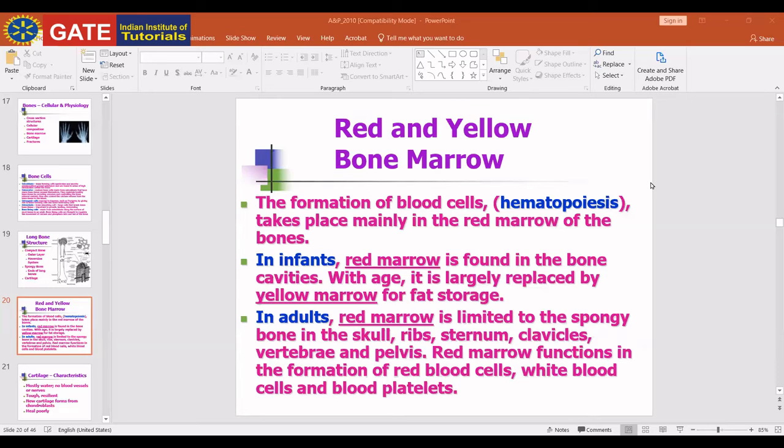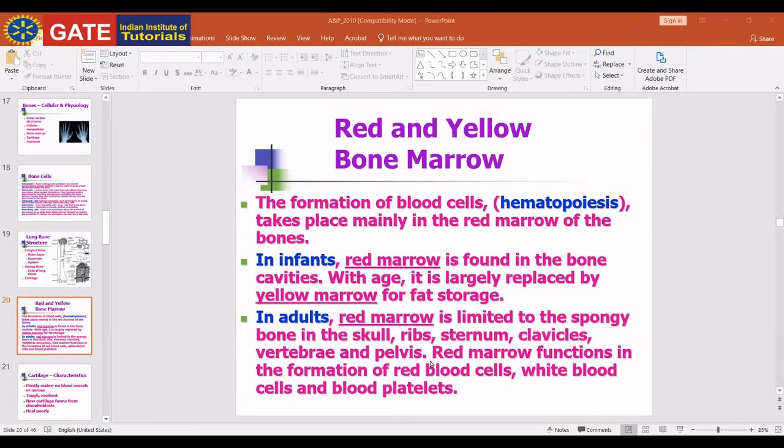In infants, as I already told you, red bone marrow is found in the bone cavity, and with age it is replaced by yellow marrow for fat stores. In adults, red marrow is limited to the spongy bone in the skull, ribs, sternum, clavicle, vertebrae, and pelvis. Red bone marrow helps in the formation of RBC, WBC, and blood platelets.